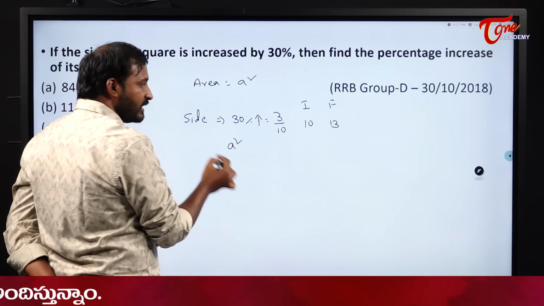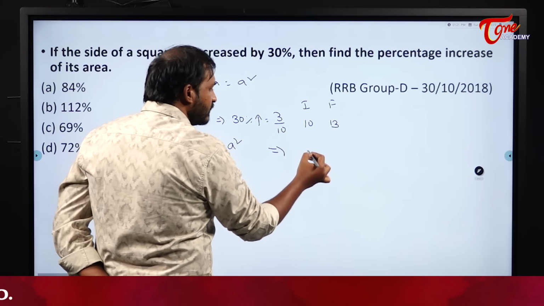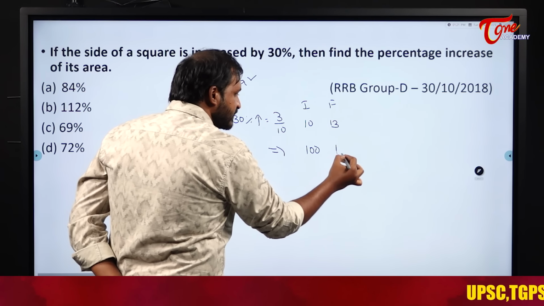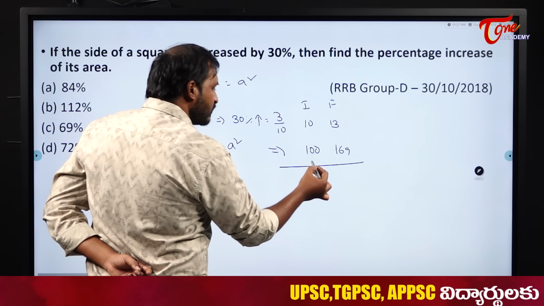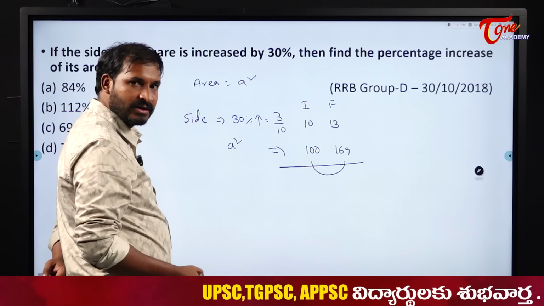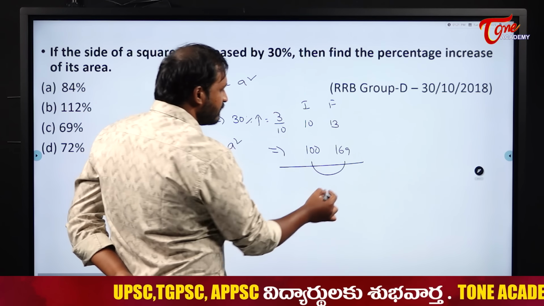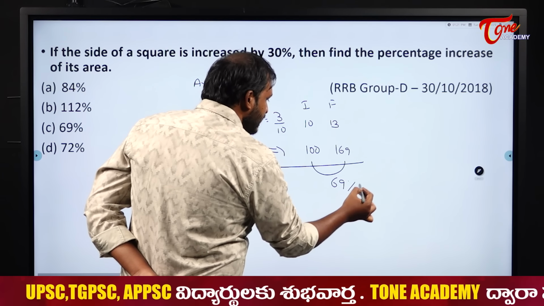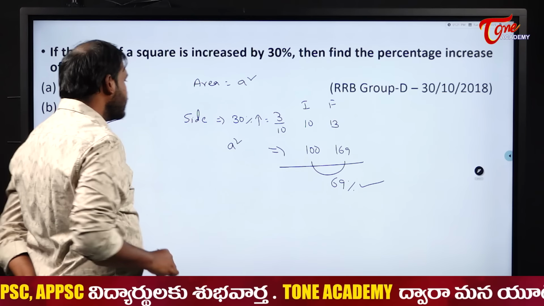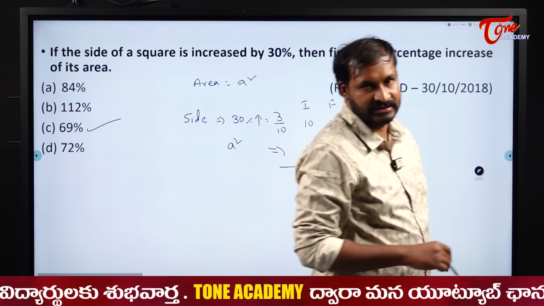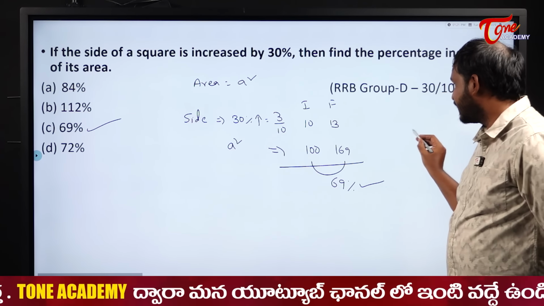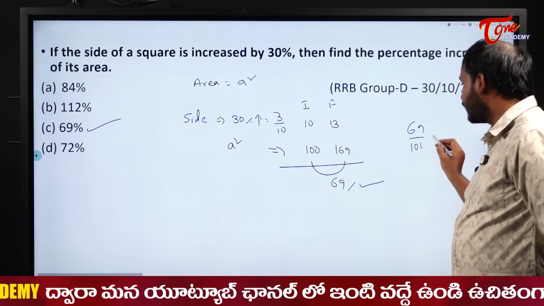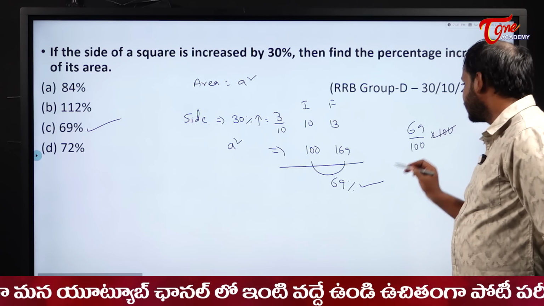But we want what here? A square, not A. So when you square it, what does it become? It becomes 100, it becomes what? 169. Okay, so area depends directly on these two things only, right? A square only, right? So 100 became 169 means increased by what? 69%. Area increases by 69%. Why? Because here anyway initial is 100. So increase by 69. 69 by 100 into 100, what it becomes? 69% only.